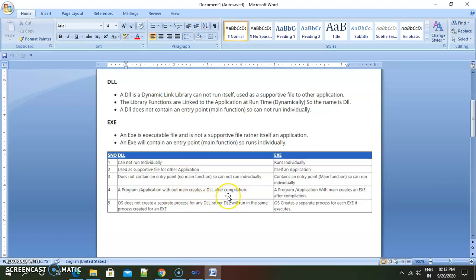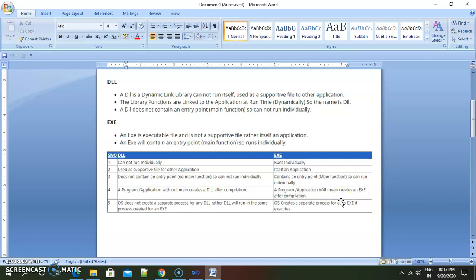As I said earlier, after compilation of a program where we have not written a main method, the respective .dll file will be created for that program. But in a program where we write a main method, the .exe file will be created after compilation.